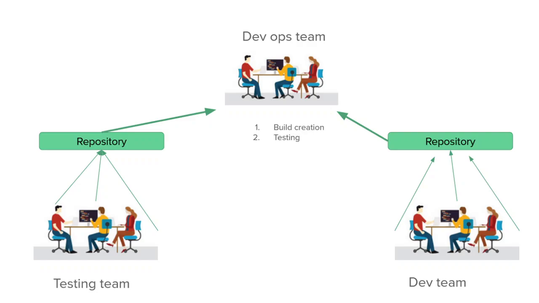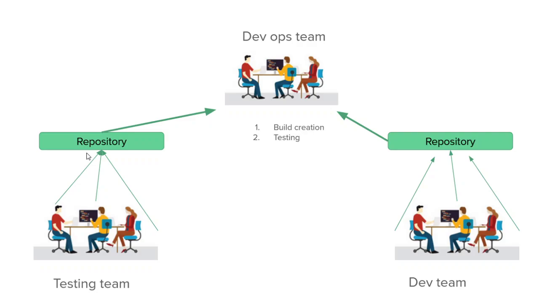Similarly, there can be a tester team as well. Now this is the testing team. The testing team can also write some automation scripts. There can be a single tester or multiple testers who would be writing different types of automation test cases, and they will keep the code also in one common repository.